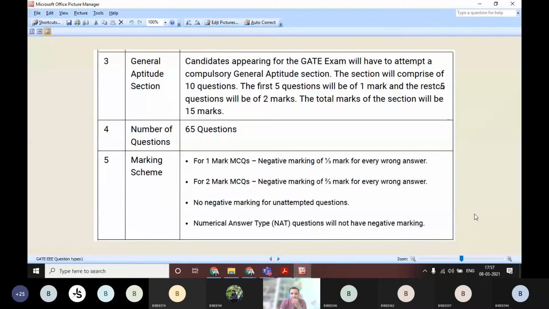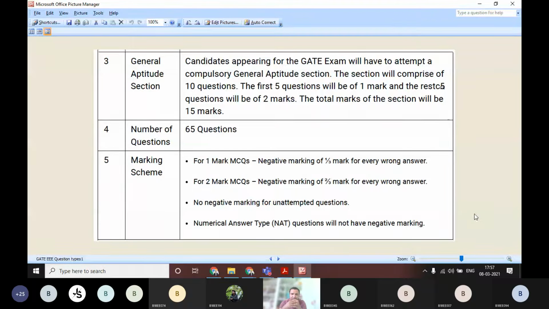These things you must keep in mind so that you can get more marks to qualify the GATE exam. My suggestion from my point of view, you can take other suggestions from the following lectures also. But my suggestion is, if you are sure about your answer, then only answer the question in the GATE exam. If you have a dilemma between two options, then it's better to not answer that question. If that answer is wrong, then you will be penalized with -1/3 or -2/3 marks.